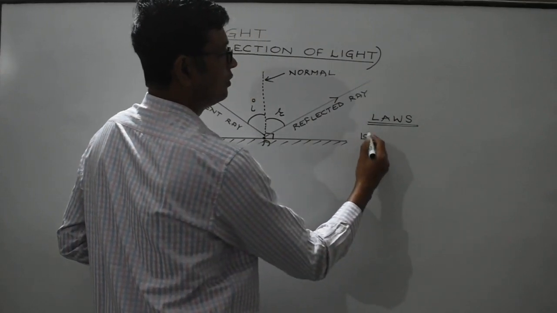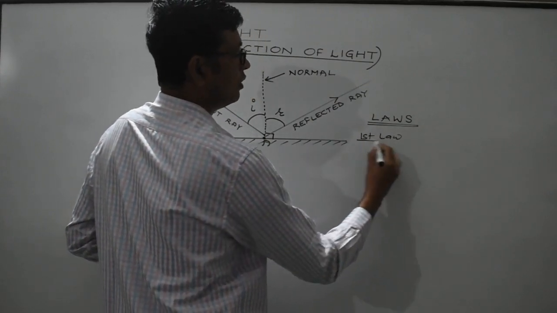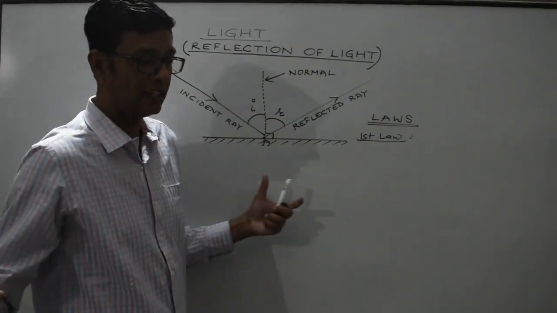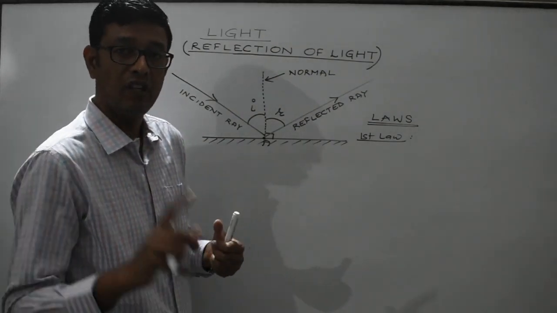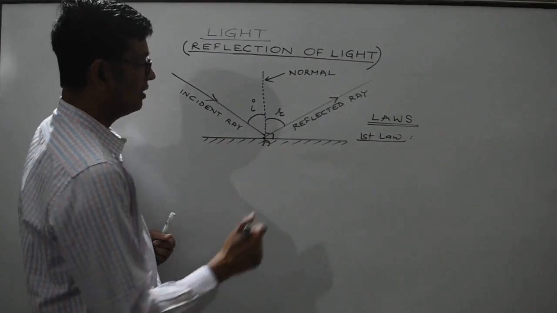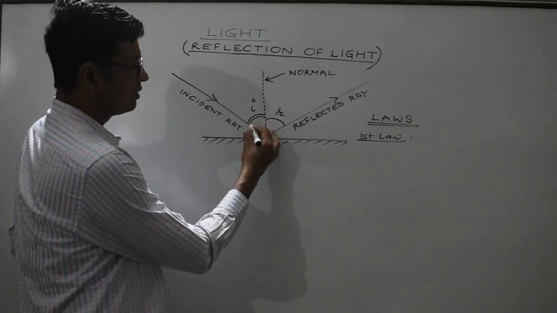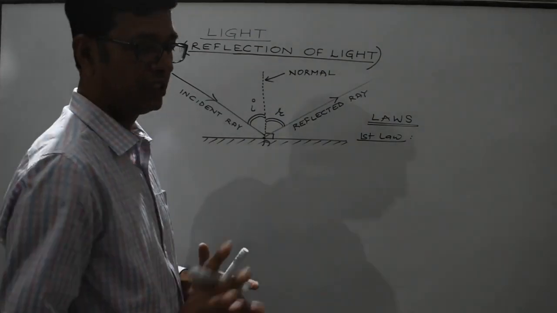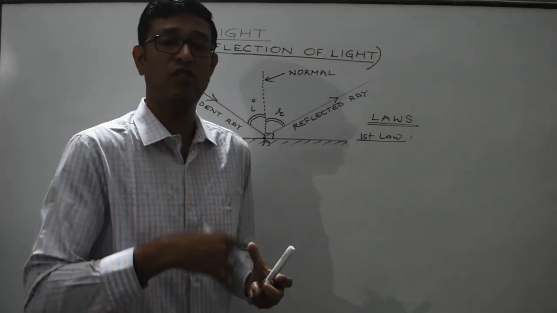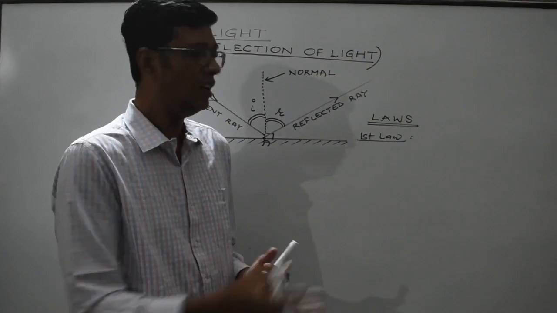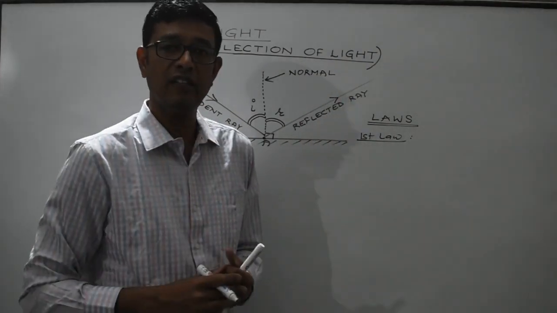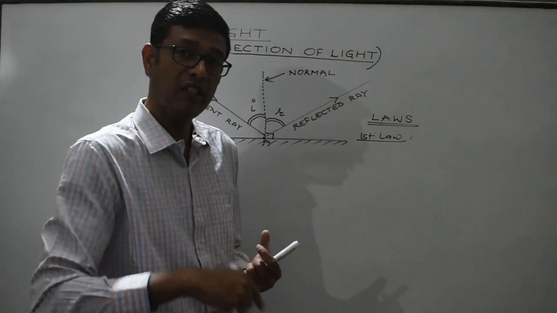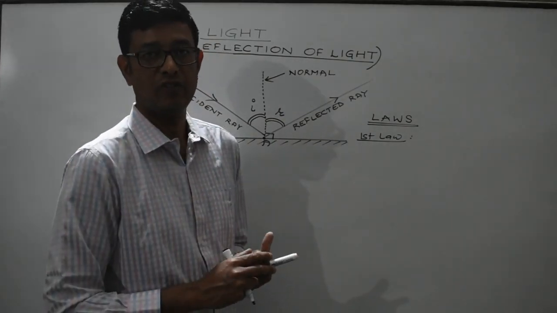So, first law. First law of reflection. There are two laws, which are collectively known as the laws of reflection. The first law simply states that the angle of incidence is equal to the angle of reflection. Always, wherever reflection takes place, either reflection of sound or reflection of light, the laws of reflection are always valid. So the first law states that the angle of incidence is always equal to the angle of reflection.